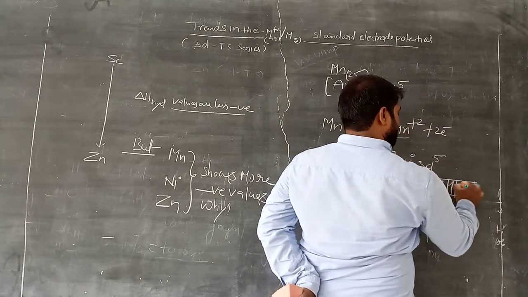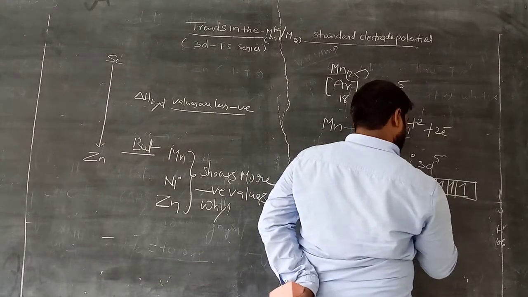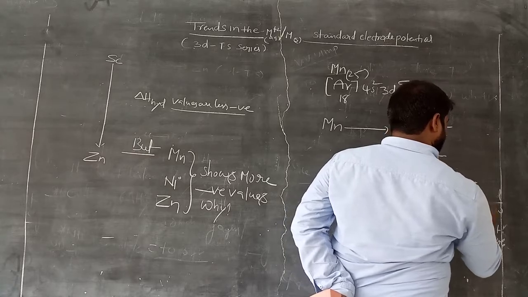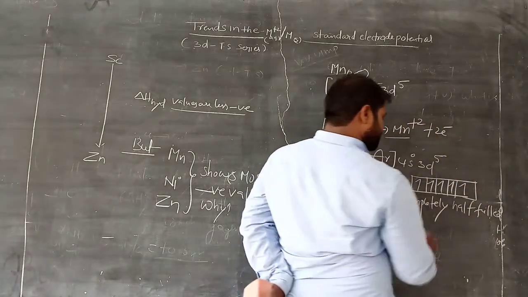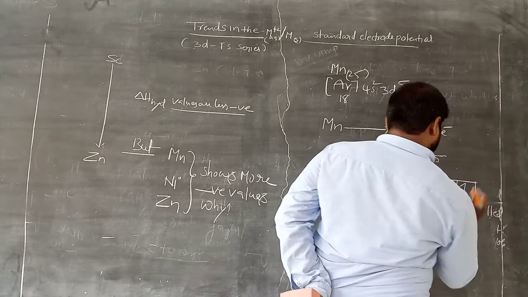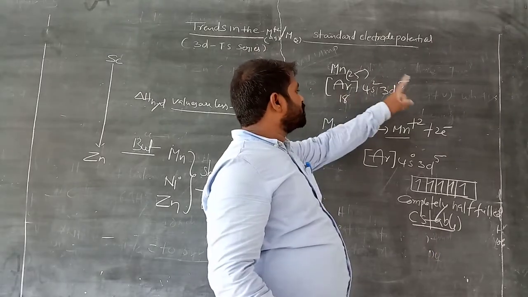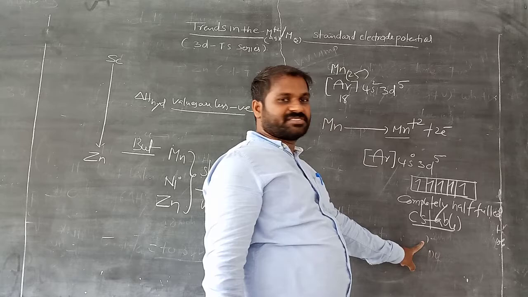So 3d5 means the outermost shell has a single electron in each d orbital; it is a completely half-filled electronic configuration, am I right? Is a half-filled configuration stable or not? Stable. So when manganese loses 2 electrons, it has a completely half-filled d configuration and becomes stable.